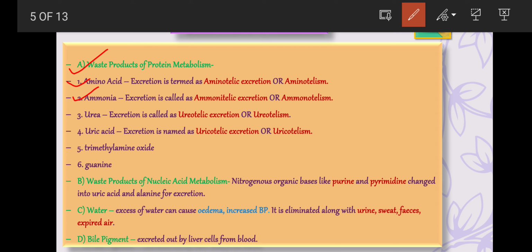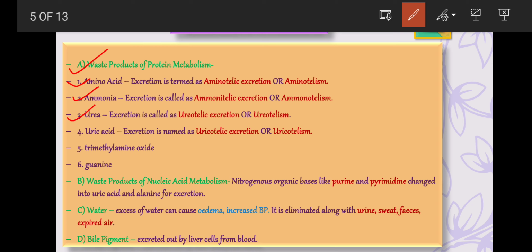The third is urea, that is CO(NH2)2. It is less toxic and less soluble in water than ammonia, so it can stay for some time in the body. Many land vertebrates like adult amphibians and mammals can't afford to lose much water, so they turn their ammonia into urea for excretion. This type of excretion is termed as ureotelic excretion or ureotelism.